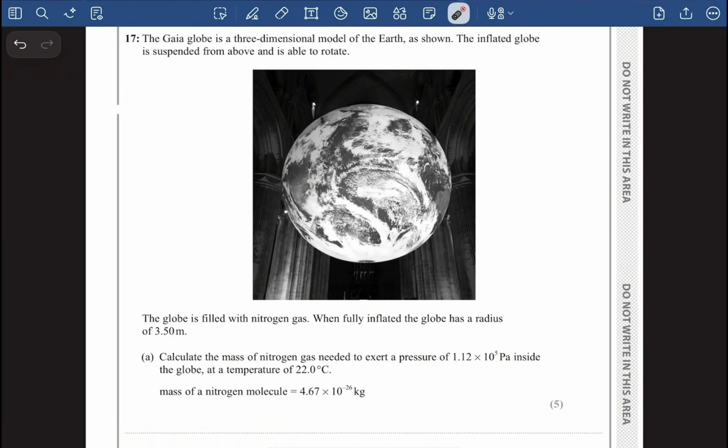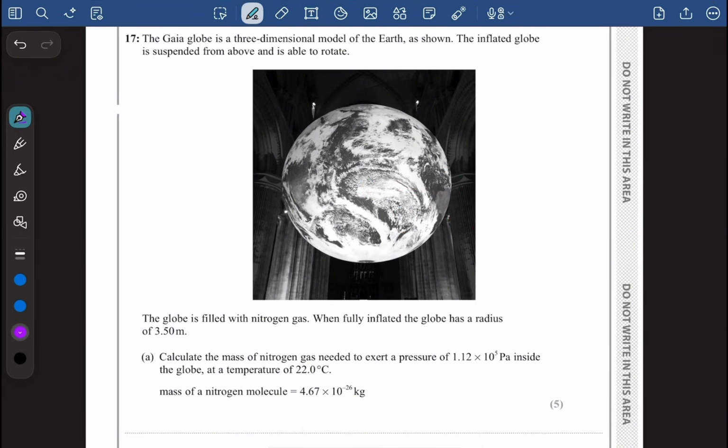In question number 17, they have said the Gaia globe is a three-dimensional model of the earth as shown. So that is basically the Gaia globe that they are talking about. The inflated globe is suspended from above and is able to rotate. The globe is filled with nitrogen gas. When fully inflated, the globe has a radius of 3.5 meters. So basically this globe has a radius of 3.5 meters.